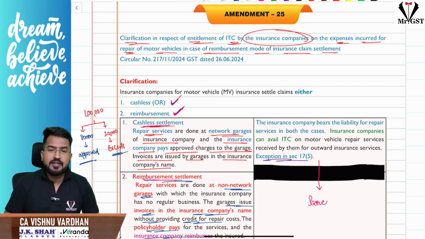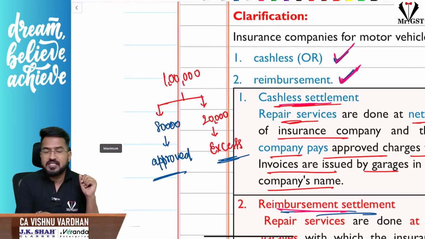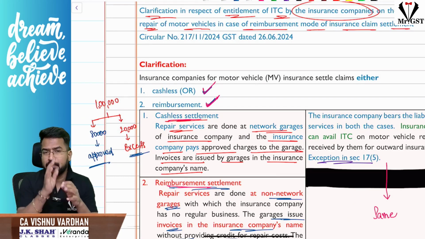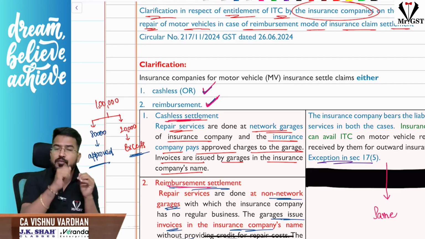Here, another interesting part is, sir, if they are going for reimbursement, imagine the insurance company is approving only 8 lakhs, but the repair cost is 10 lakhs. Now, when you are getting the repair done somewhere outside and giving the bill of 10 lakhs to the insurance company, the insurance company will pay you only 8 lakhs. So, whatever approved amount they are reimbursing, only on that amount they can take ITC.